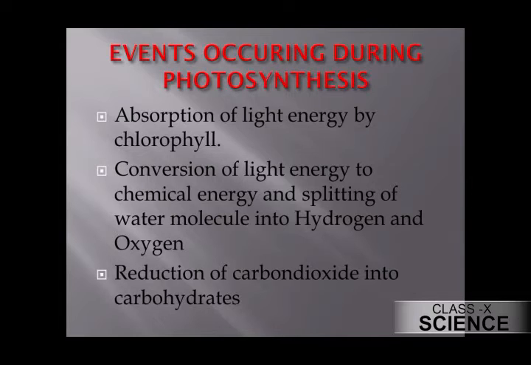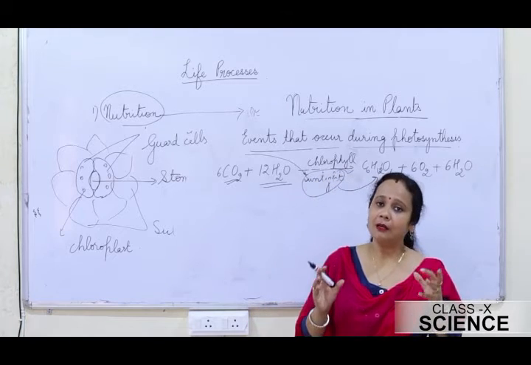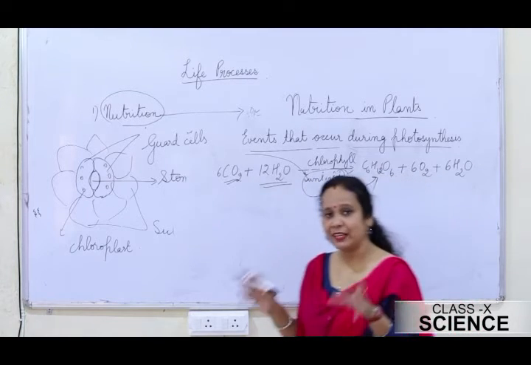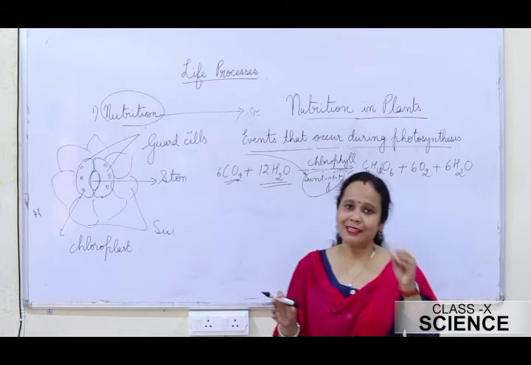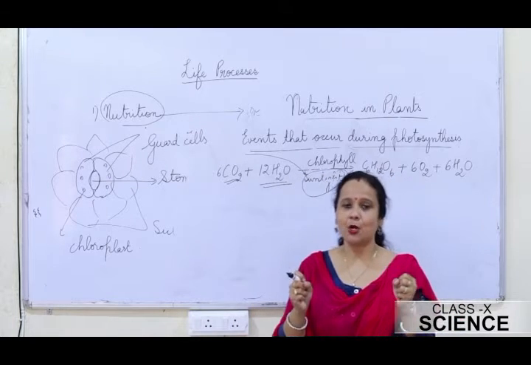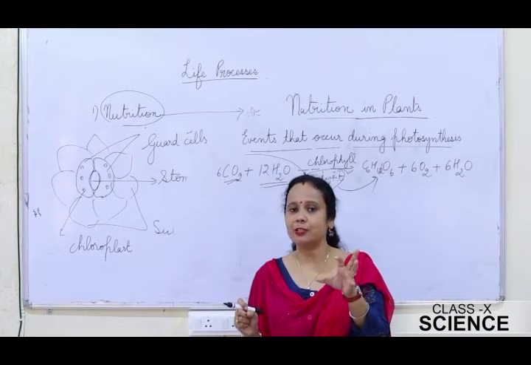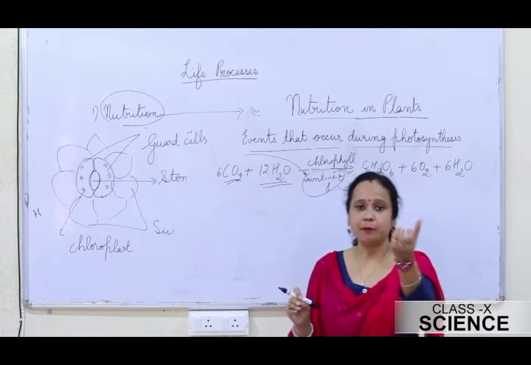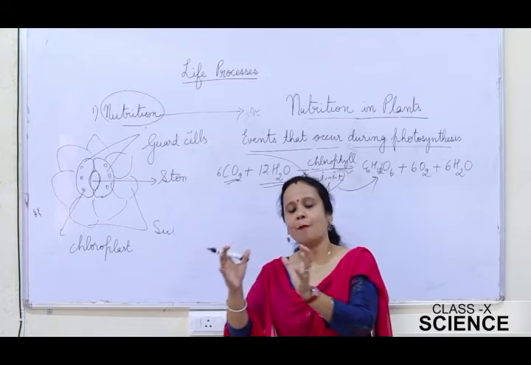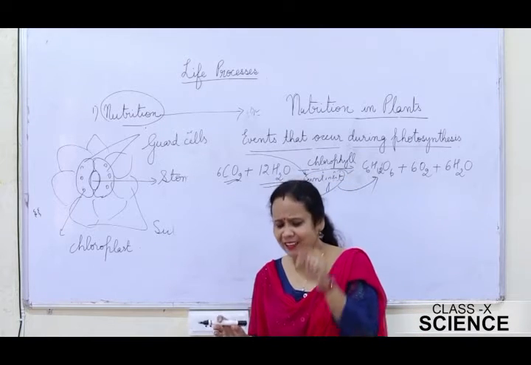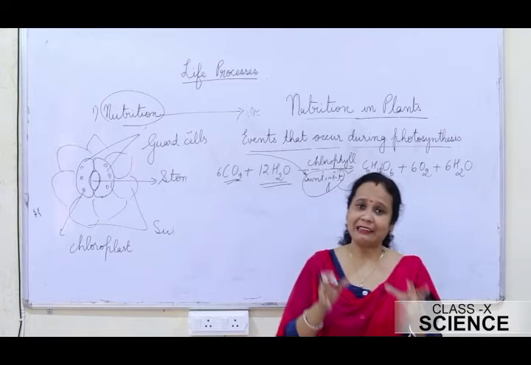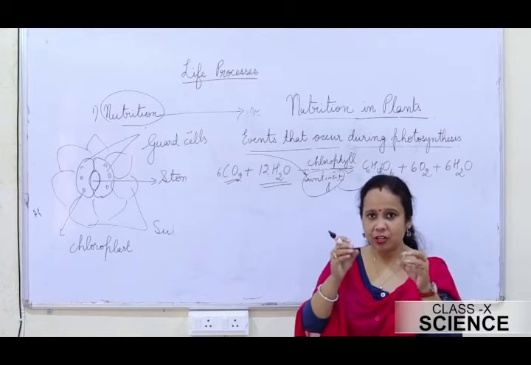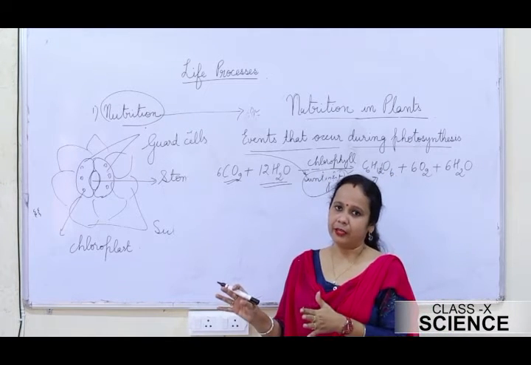Now let me tell you one thing, students, all these events don't take place simultaneously one after the other in all plants. In the case of desert plants, they absorb carbon dioxide during the night. They don't open their stomata during the day. Rather, they open the stomata at night, absorb carbon dioxide and form an intermediate compound. This intermediate compound is acted upon by the energy absorbed by the chlorophyll during the day.